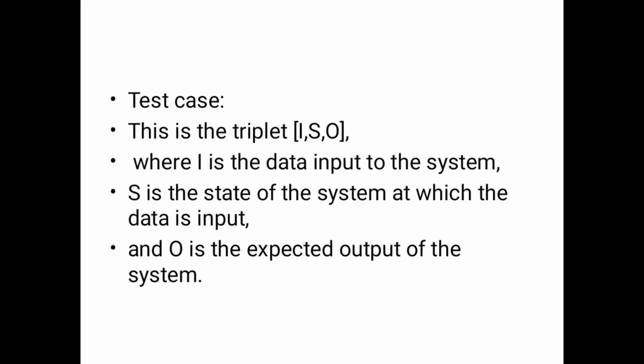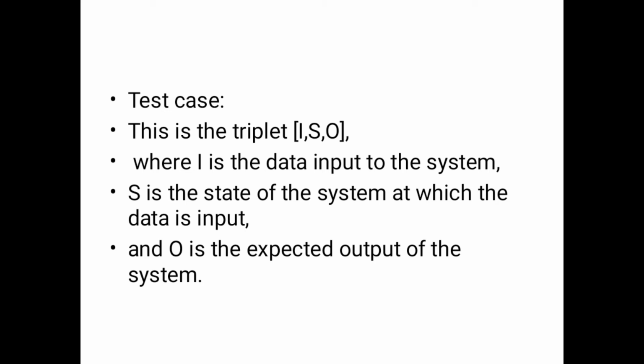In the International Standard Organization, the ISO 9000 and ISO 9001 standards are there. In software engineering terminology, I is the data input to the system, S is the state of the system at which the data is input, and O is the expected output of the system.